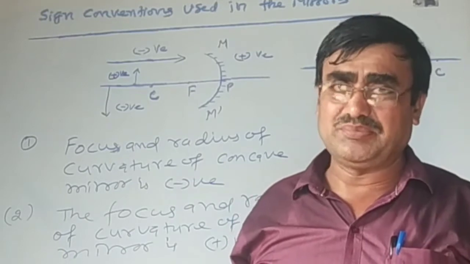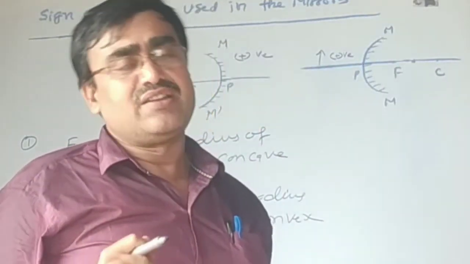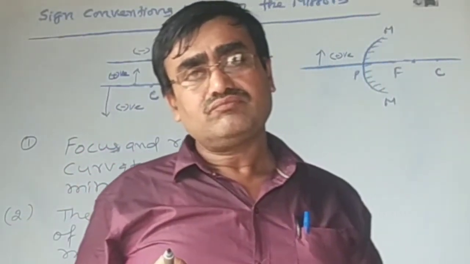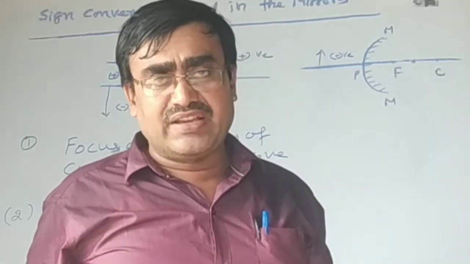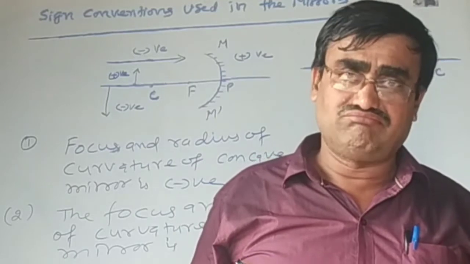These are the sign conventions used in solving numericals and in derivations of the mirror formula.